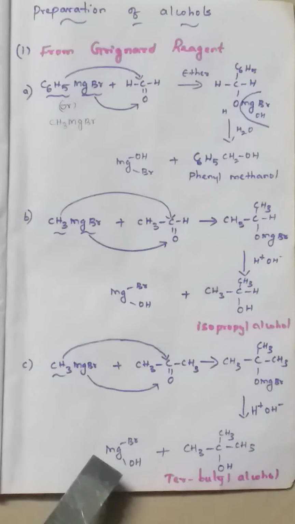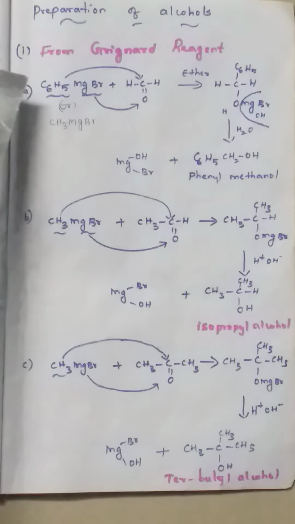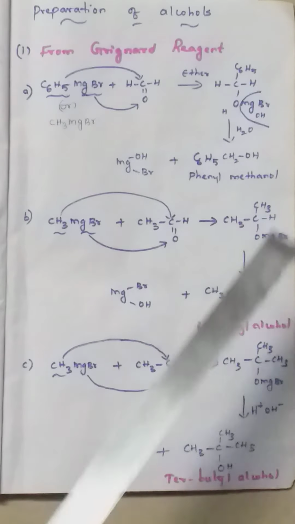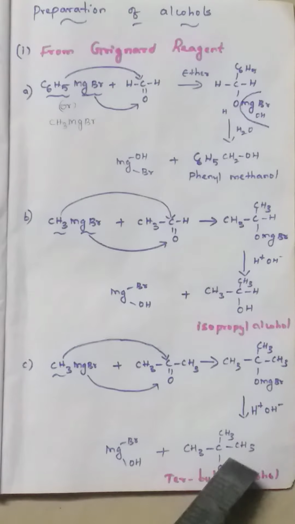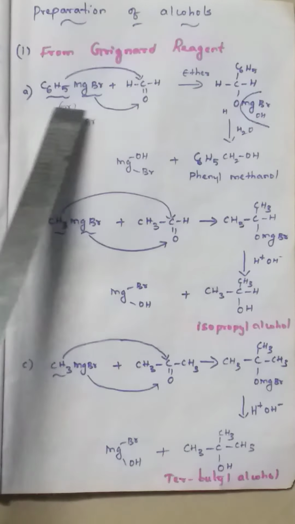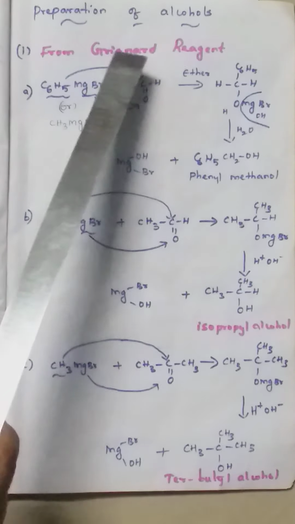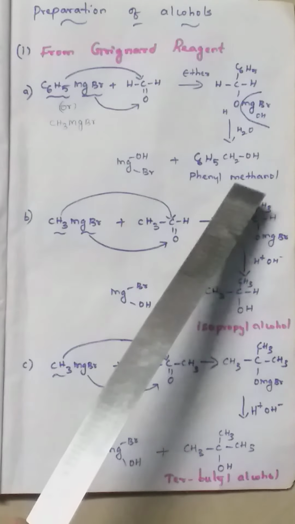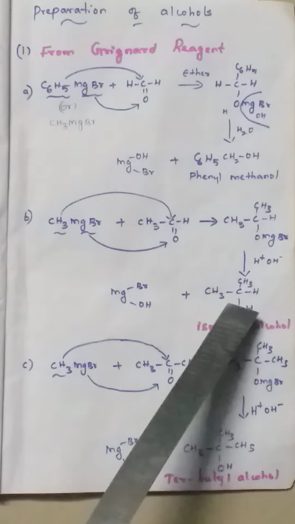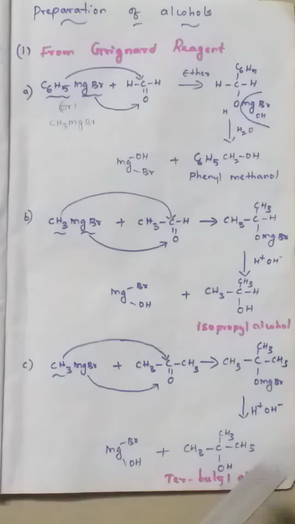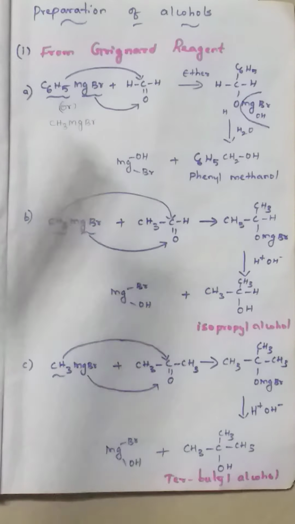This is fully one question. How will you prepare primary alcohol, secondary alcohol and tertiary alcohol using Grignard reagent? So from Grignard reagent, how will you prepare primary, secondary and tertiary alcohols? And this is the answer for that question.